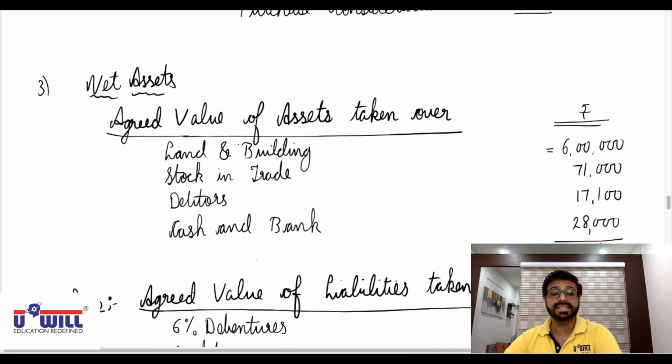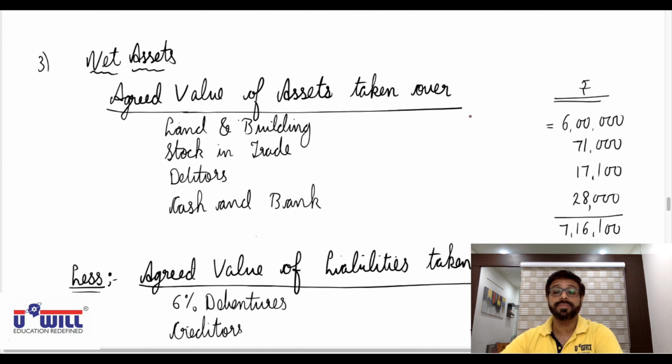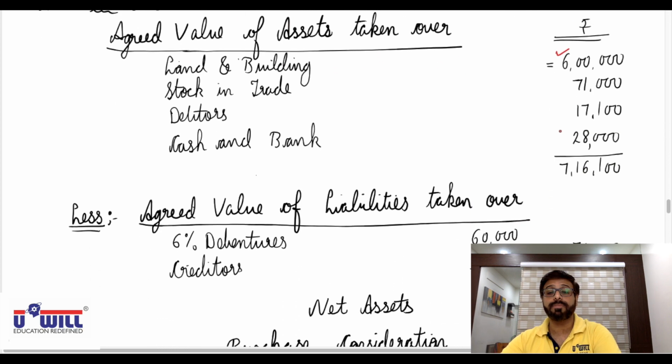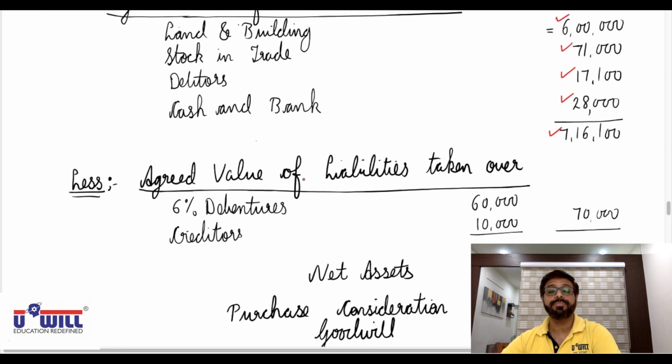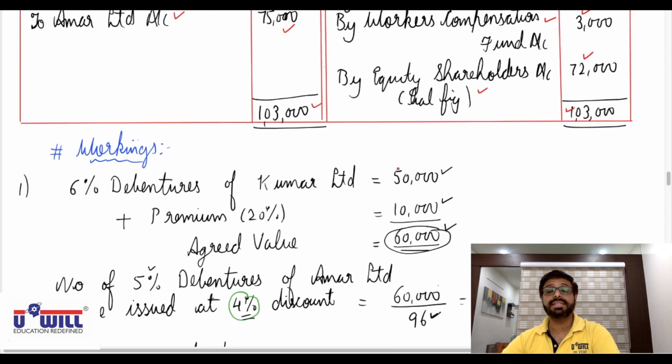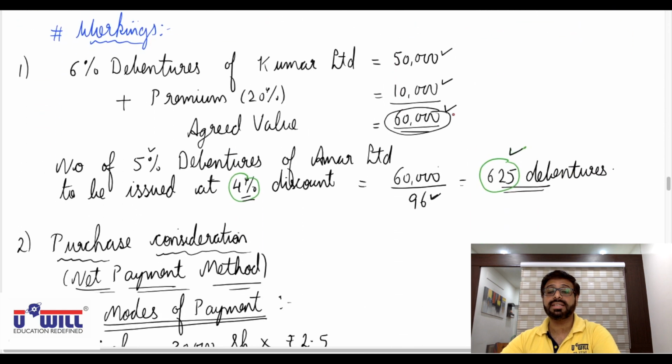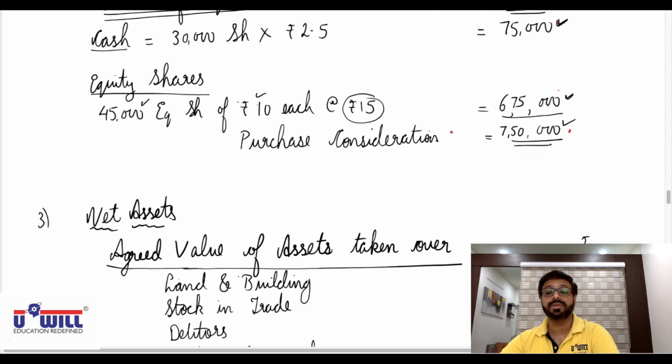First we find net assets, agreed value of assets taken over. Land and building 6 lakhs from paragraph, stock 71,000, debtors 17,100, cash and bank from balance sheet itself 28,000, total 7 lakh 16,100. Now agreed value of liabilities taken over in working note 1, you can see the liability debentures value is 60,000.